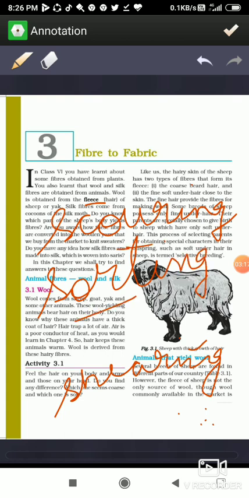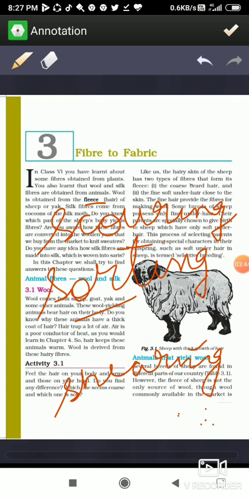Next is sorting. Sorting, do you remember you have done a chapter in class 6, sorting of materials? Yes, so sorting means separation, छांटना, अलग अलग करना. So sorting is the process of separation of fibers according to their length, texture और color. So आपके पास fibers जो अलग अलग types के आते हैं उन्हें उनकी length के according, texture के according, color के according और उनकी quality के according separate करना, so that we can use accordingly.